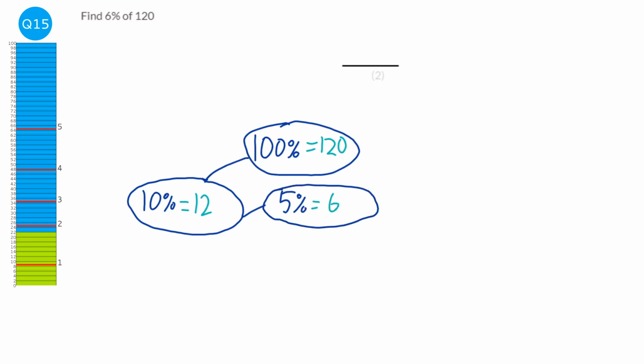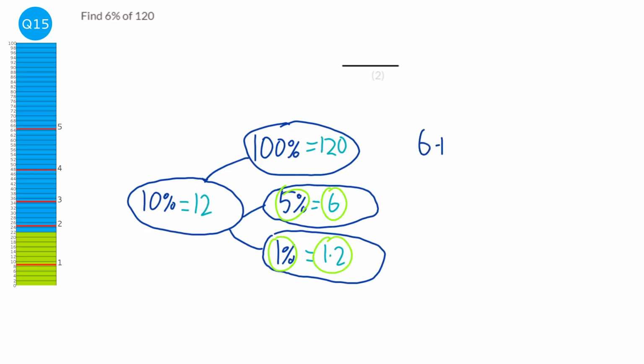and if we got the 1% as well, we can get to the 6%, so to find out what 1% is, we just divide the 10% by 10, and get 1.2. So to get the 6%, we're going to add the 5% and the 1%. So we're going to add the 6 and the 1.2. And so we just do 6 plus 1.2, which is just going to be 7.2. And that's our answer.